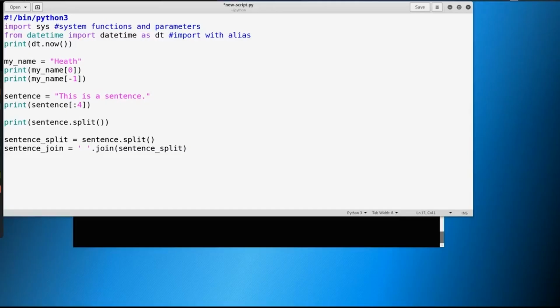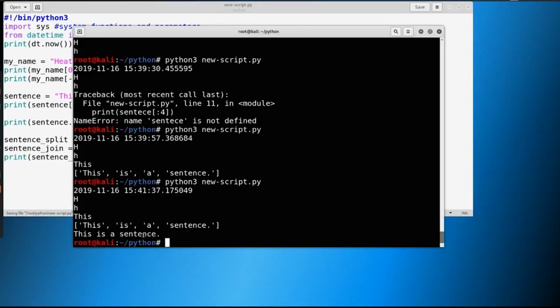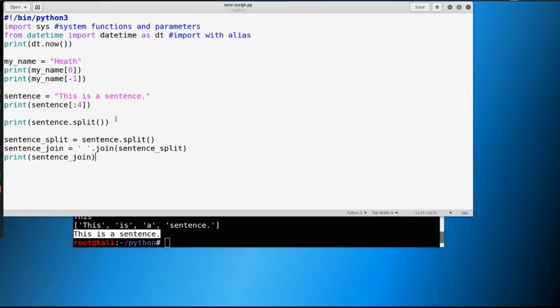And then we can go ahead and print out sentence join, and let's see what happens here. This is a sentence. So it brought it all back for us. So not only can we take away and delimit a sentence by splitting, we can also join a sentence and add our own delimiter in there as well.